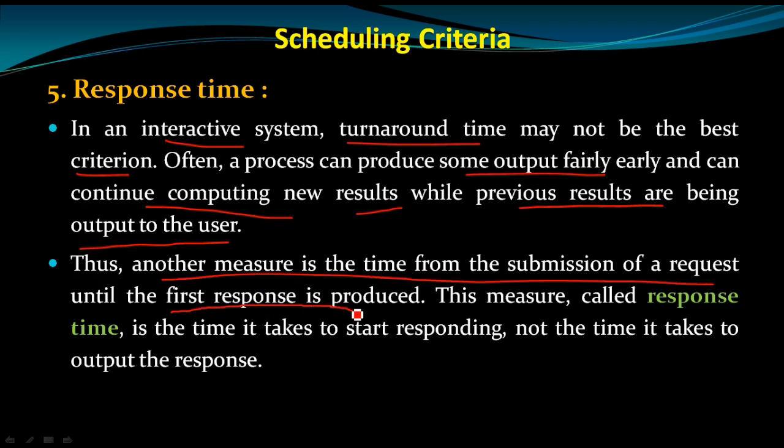This measure is called response time. Response time means the first response we get from the request, the time it takes to start responding, not the time it takes to output the response.